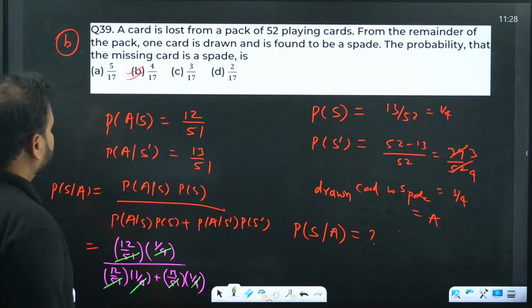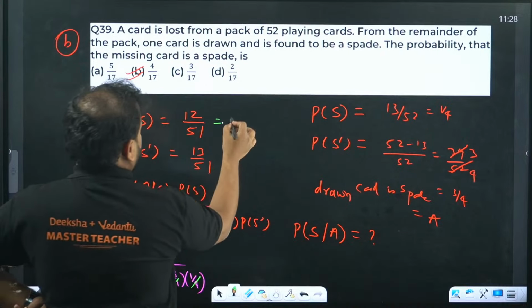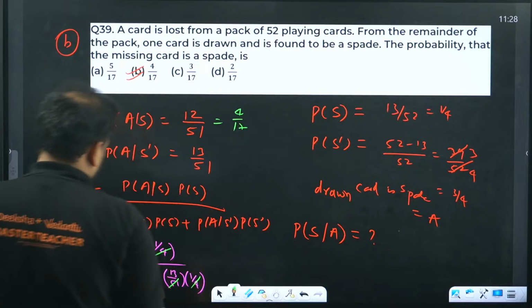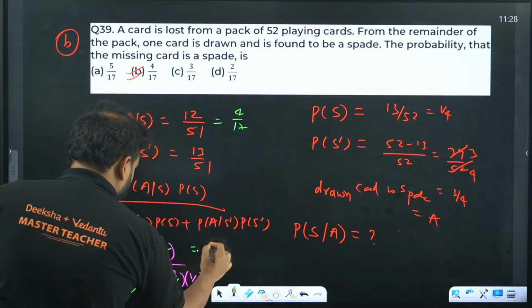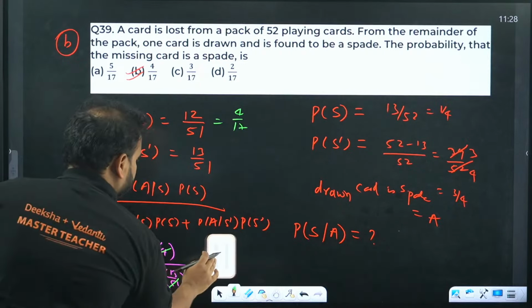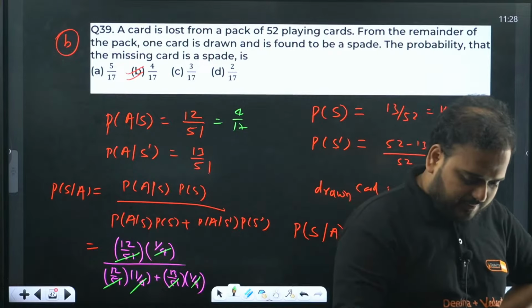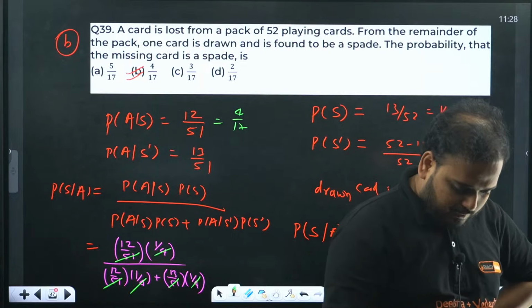25, something is wrong. What is missing over here? 12 by 51 is going to be what? 12 by 51 will be basically 4 by 17. If I write that, I'll get what? 4 by 17 over here, no, that's not right. Something is wrong. What am I missing, guys? Let me know. When I make any mistake, somebody gets the answer right. Who has given the answer?